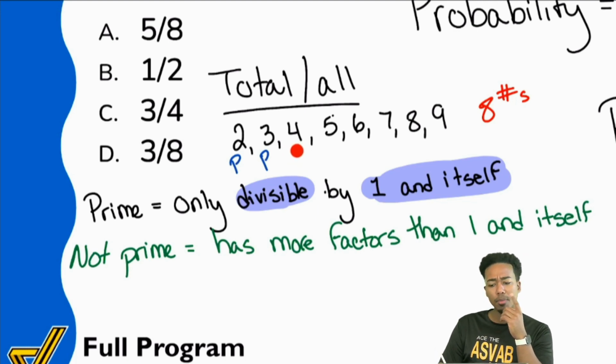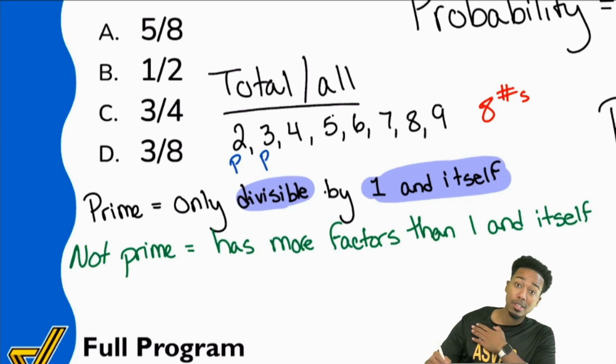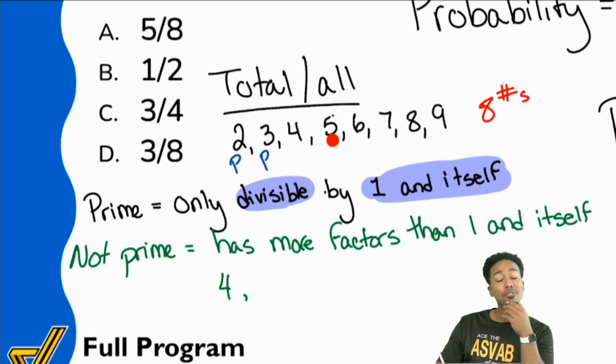Everybody, is 4 a prime number? Yeah, it's not prime. 4 is not prime because 4 is divisible by 1 and 4, and then also 2 times 2. So there are more factors than just 1 and itself, so this would not be prime. So boom, we'll cross that right there. Next up, what do we have? 5. Everybody, is 5 a prime number?